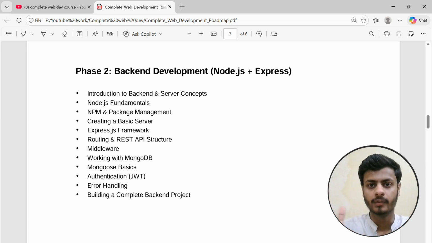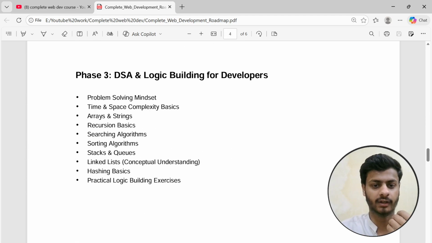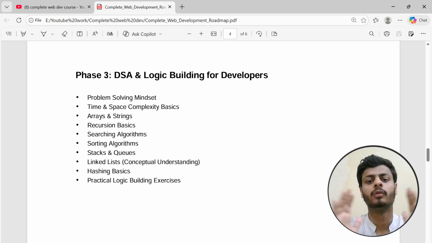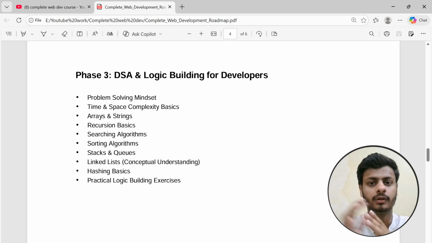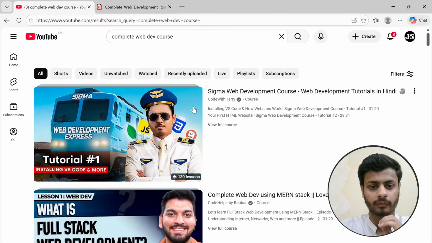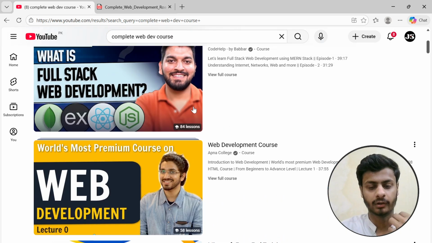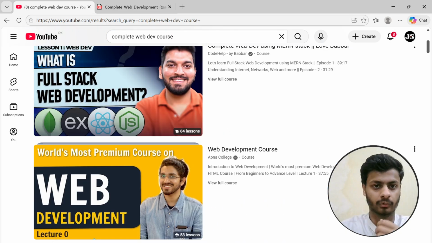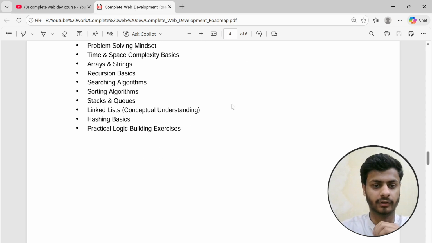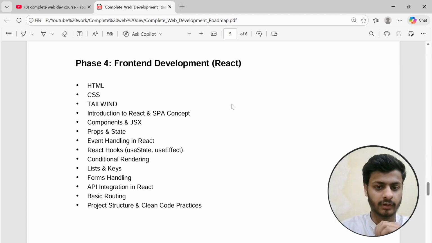Now that we have covered the JavaScript part and the backend development part, we will cover data structures and algorithms. It is also a main thing, so that we have logic building. If we don't have this problem solving mindset, then we are not able to build websites on our own. This is the most important part, and most of the tutorials you see are not covering this, and that's why we are not able to build things on our own. So we are going to cover this, and then I am going to cover the front end part.